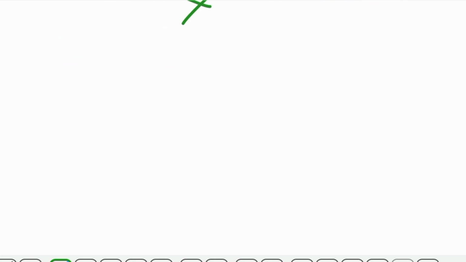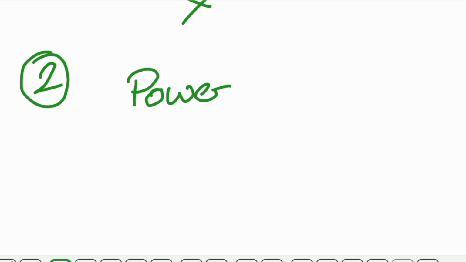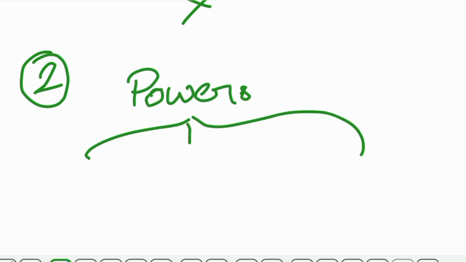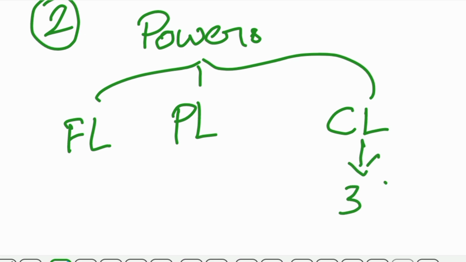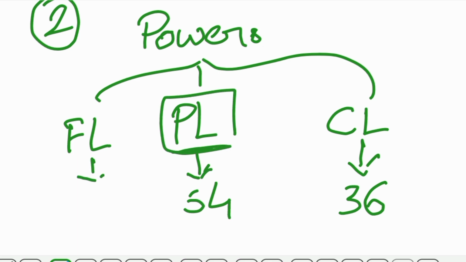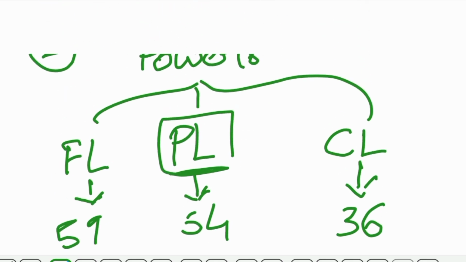And the second feature we are going to see is that it divided the powers into three lists: federal list, provincial list, and concurrent list. The concurrent list has 36 items, the provincial list has 54 items, and the federal list has 59 items. So this is the second one.